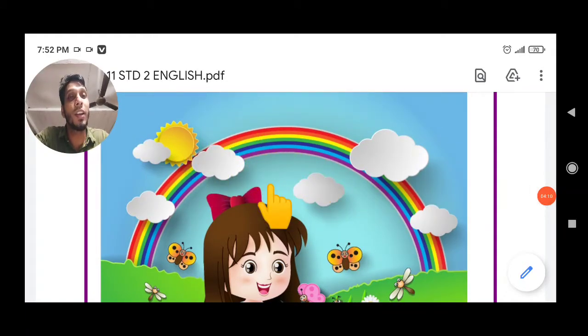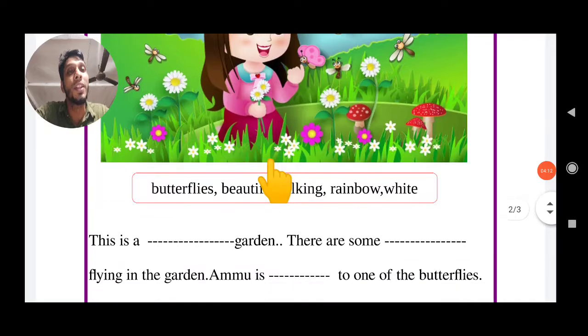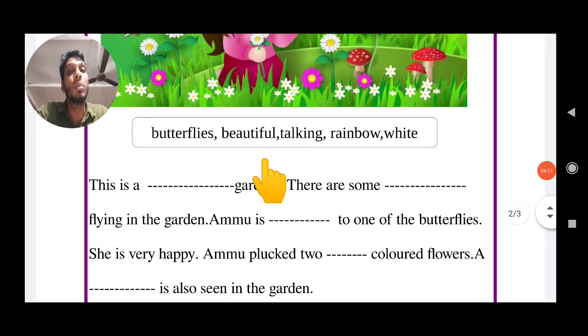Is the sun flying? No. Look at the picture. What is flying there? You write the proper word using the box. Look in the box, read it and select the proper word. There are some dash flying in the garden.